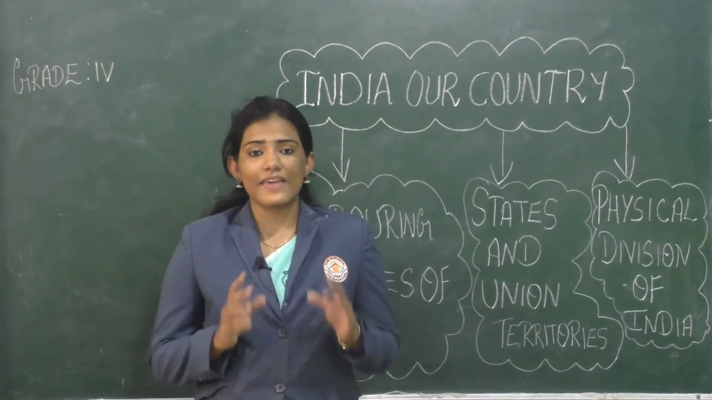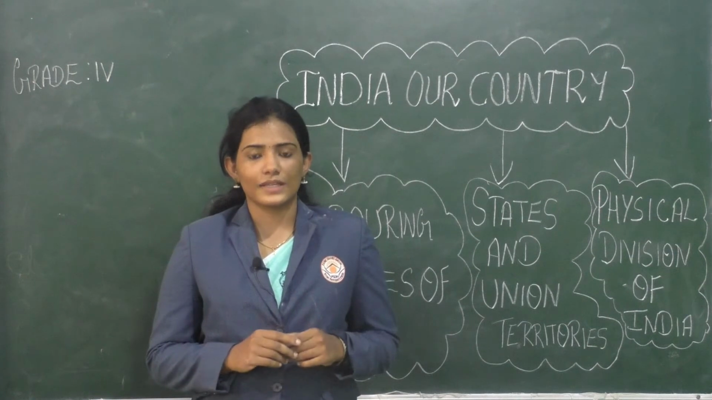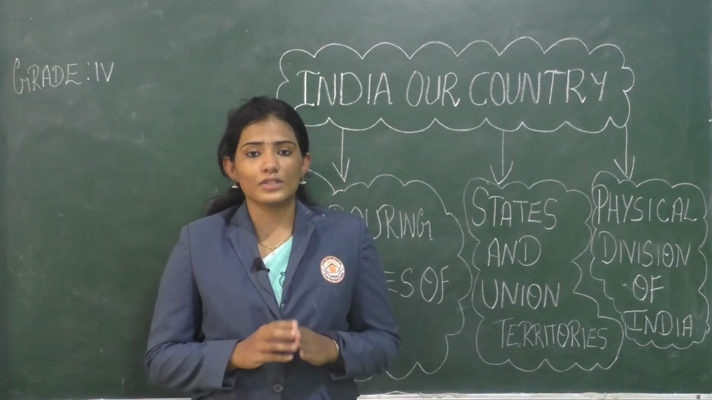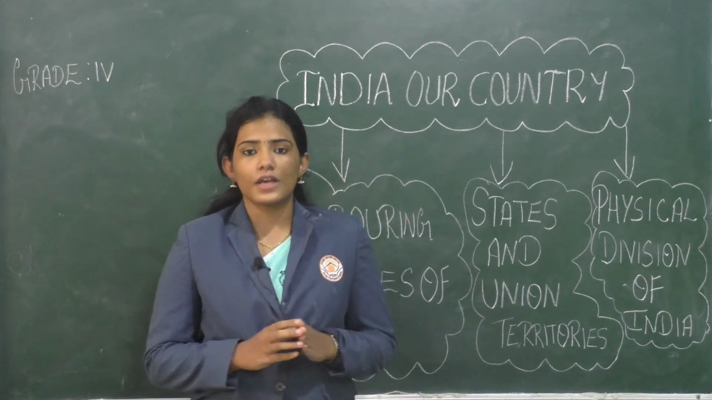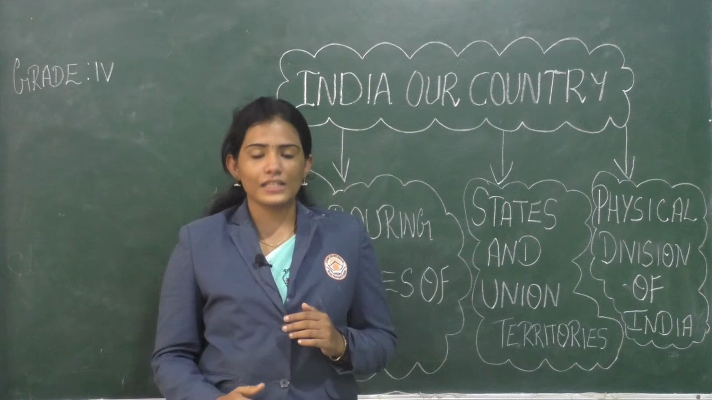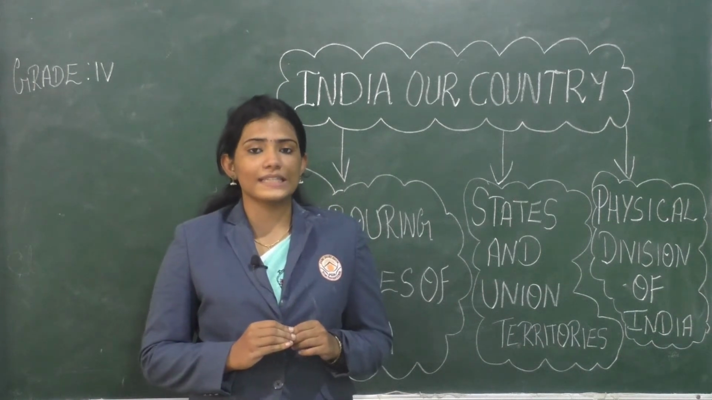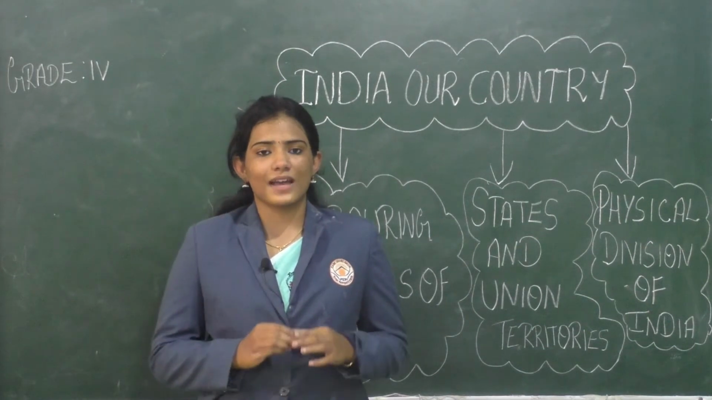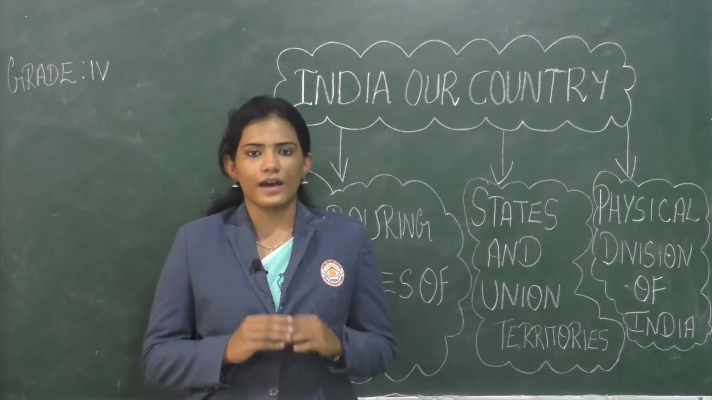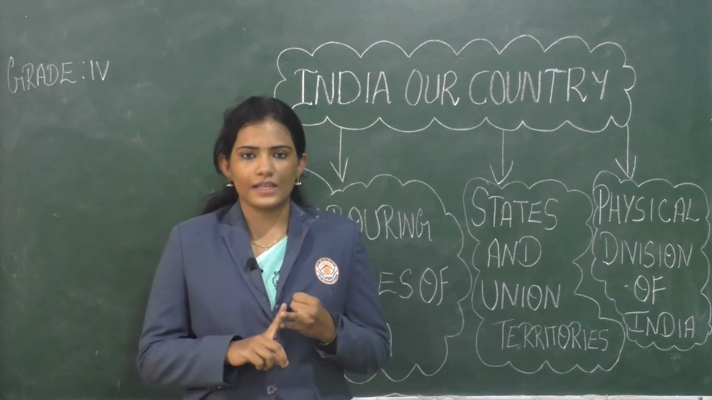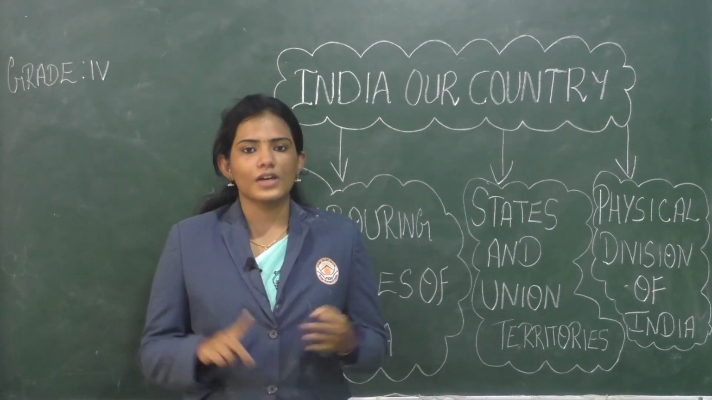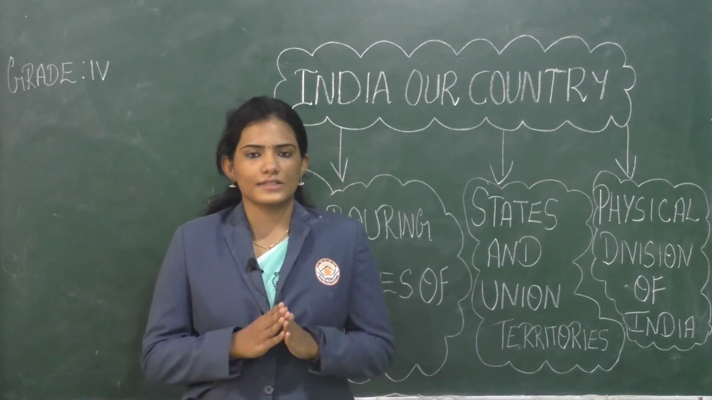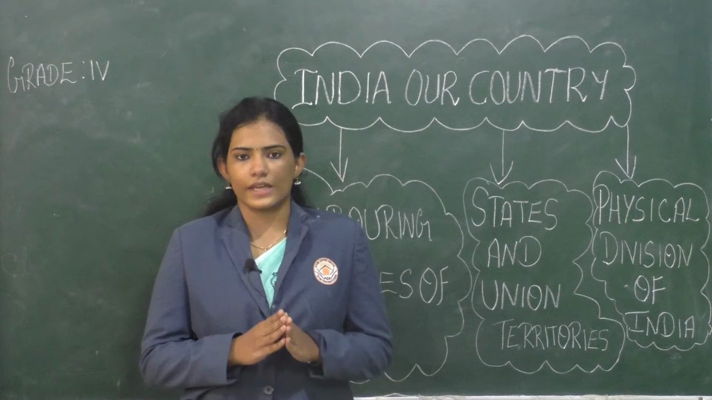India is the 7th largest country in the world in terms of area. India measures about 3,213 kilometers from north to south and 2,933 kilometers from east to west. Okay, the 6 larger countries apart from India are Russia, Canada, United States of America, China, Brazil and Australia. So these are the other 6 countries which are larger in terms of area.